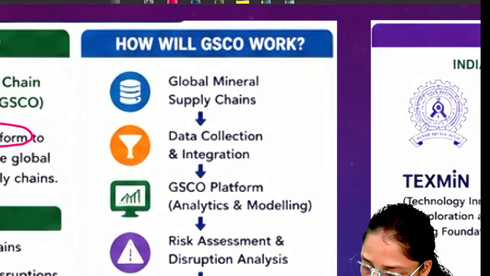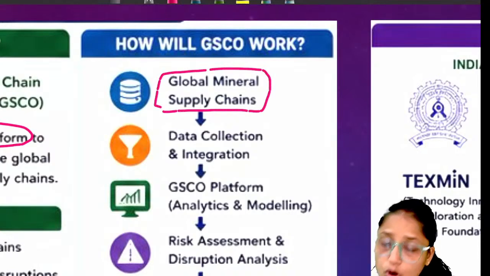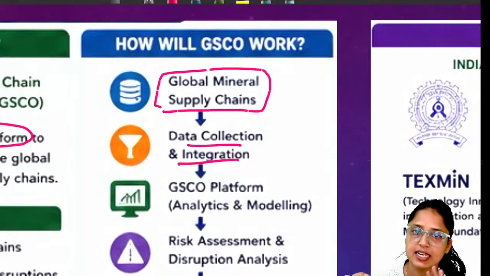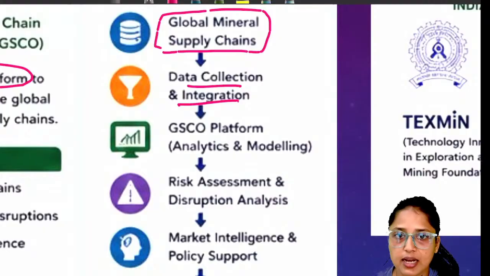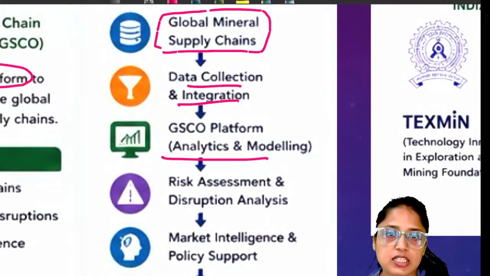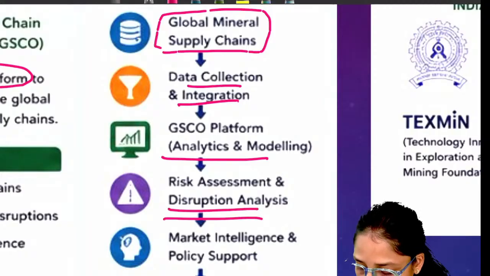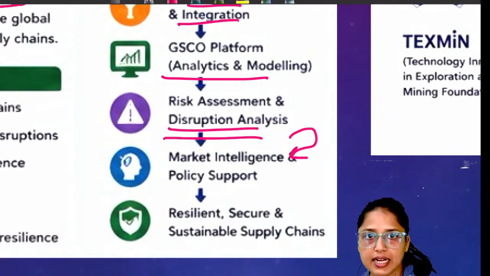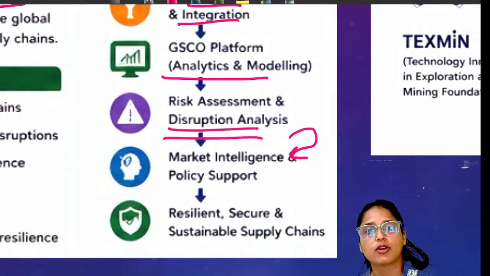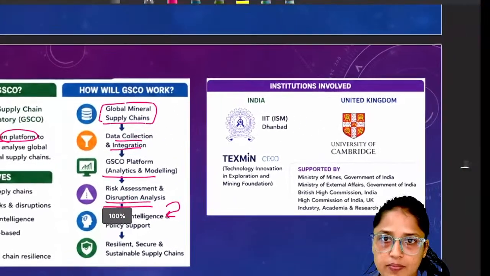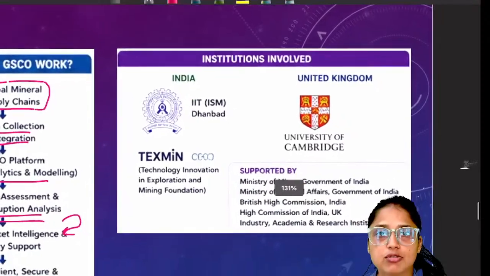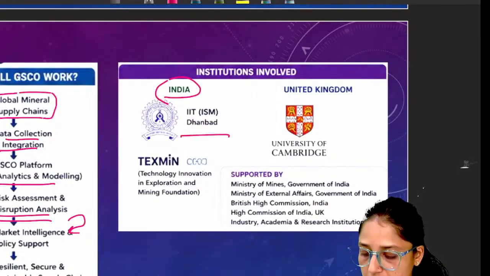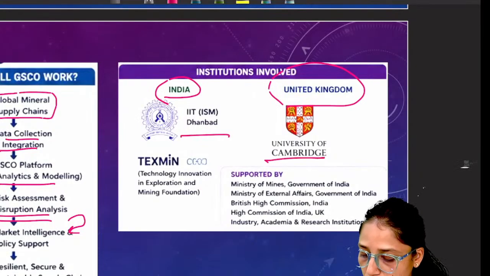If we talk about the global mineral supply chain, this platform will collect data, integrate data, and then analyze the complete data. If after analysis we find that some kind of disruption is happening, then market intelligence and policy support will be provided, so that companies in India and the UK will be prepared for any future risk or scarcity. Quickly, let's discuss the institutions involved. From India, ISM Dhanbad is involved, and from the UK, the University of Cambridge is involved.